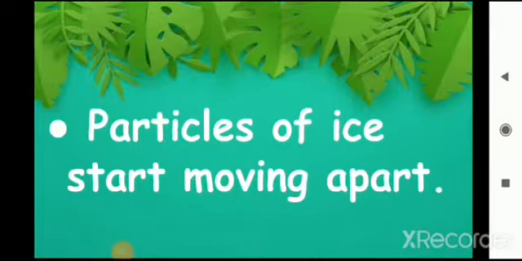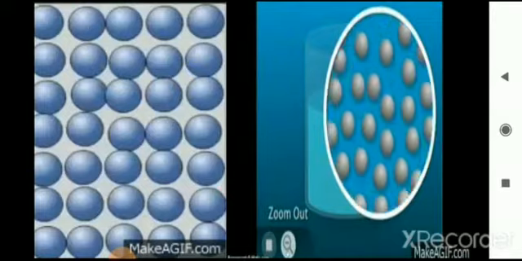When ice is heated, the particles in ice gain energy, and they start moving apart. This causes ice to change into water. Clear? Have you understood the answer?